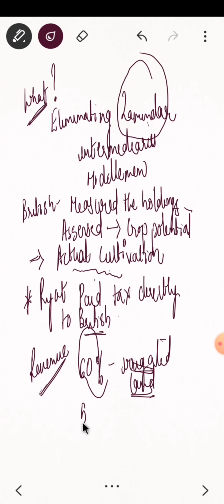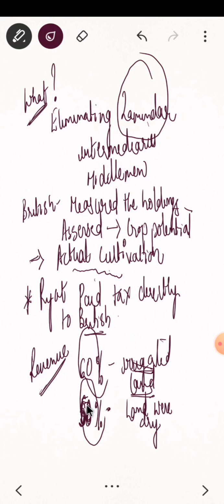And for dry lands, which does not mean infertile land. Dry land basically means the land which does not have much irrigation facility but yet has crop potential, that is 50%. So the lands that were dry had to pay taxes of 50%.